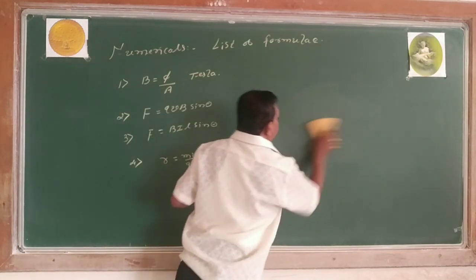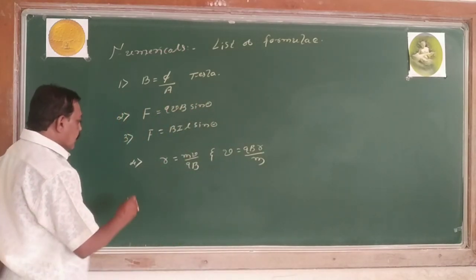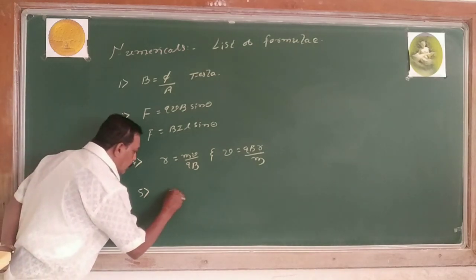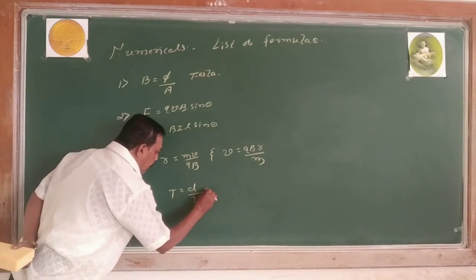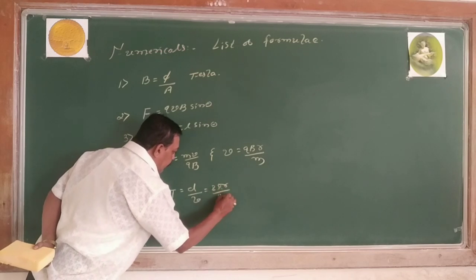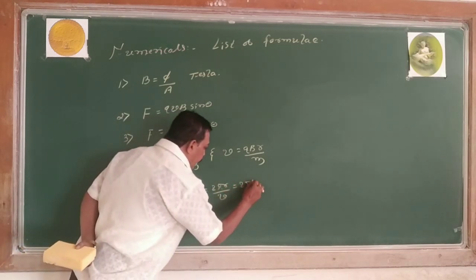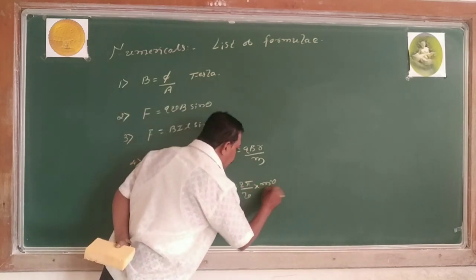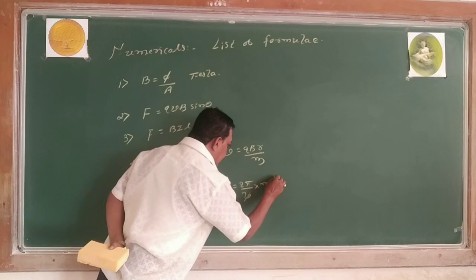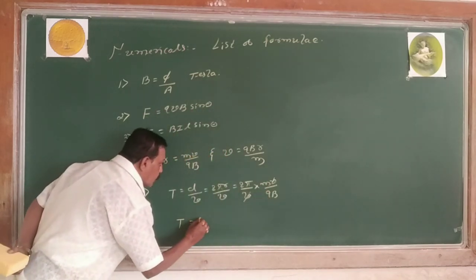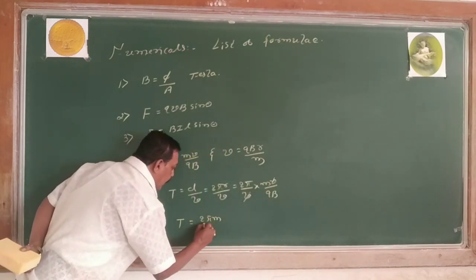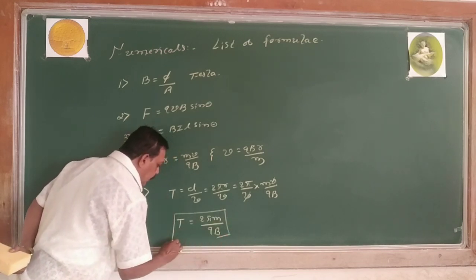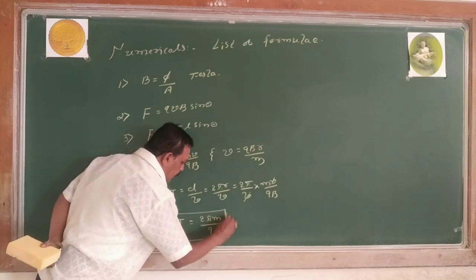Yes. Then after this, fifth one, the time period T equals distance by v, 2 pi r divided by v, that is 2 pi r by v. What is r? mv by qB. Shall I substitute here? V cancels. Then what is the time period? T equals 2 pi m by qB. There is no need to derive this equation again. Already we have studied.